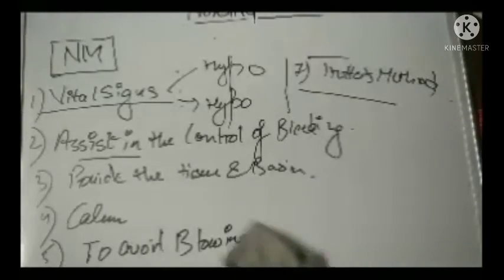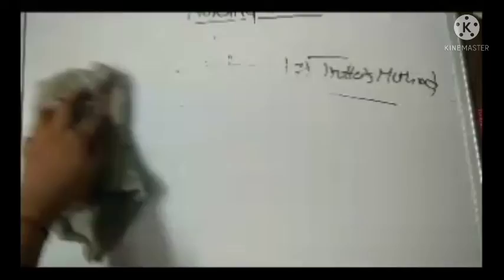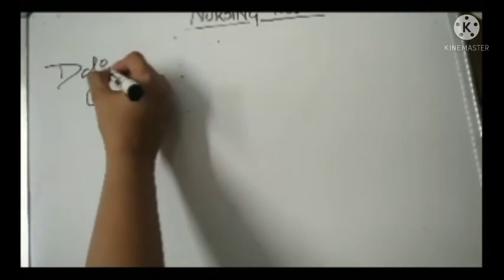So I hope this topic is clear to you. This is a very small topic, not much important, but yes, this condition is very common. So you should know that the Trotter method is used in the control of bleeding. Let us just quickly revise what we have seen. We have seen the condition known as epistaxis. I am just writing what all things we have seen. We have seen the definition.